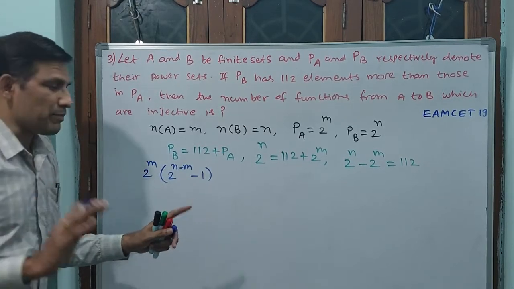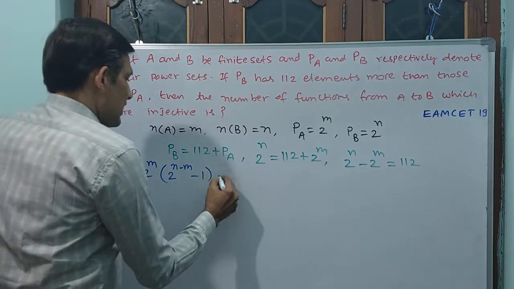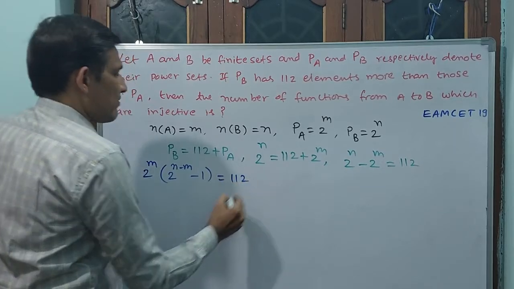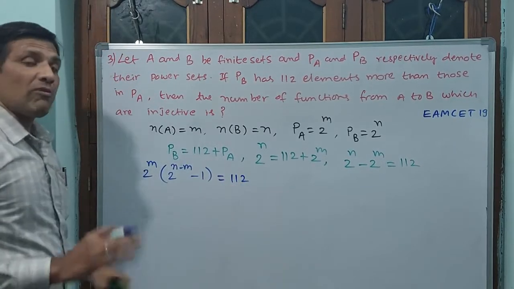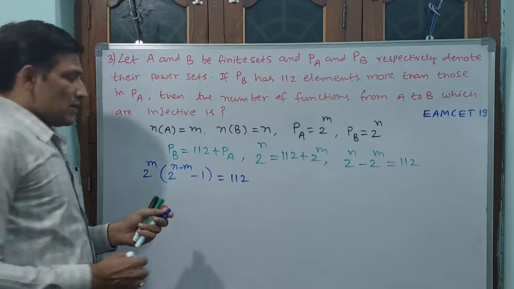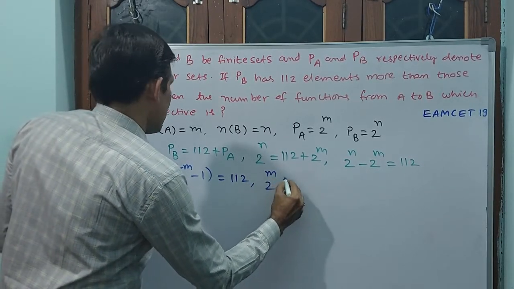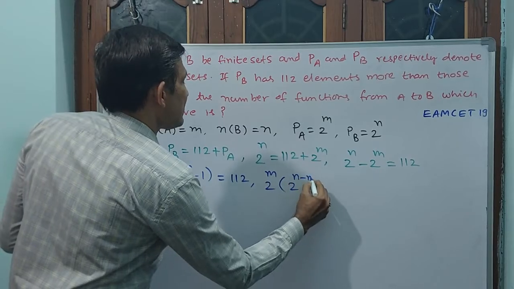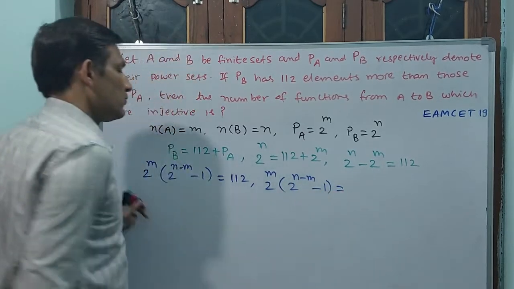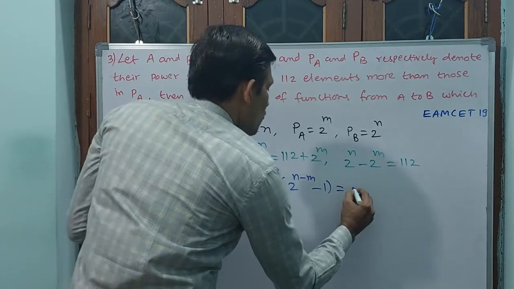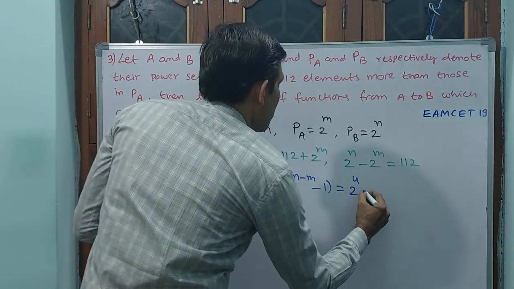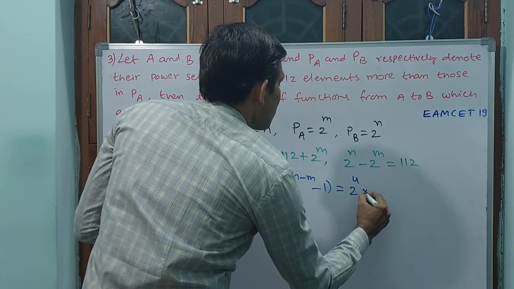Is it okay? Yes. Purposefully we have written like this. Now you see, this is equal to 112. But this 112 also you factorize and change. See how you are going to change it. You are going to change like this. 2 power m into 2 power n minus m minus 1 is equal to, say, 2 power 4 into 7.